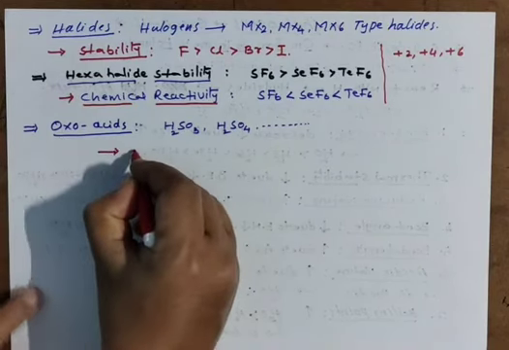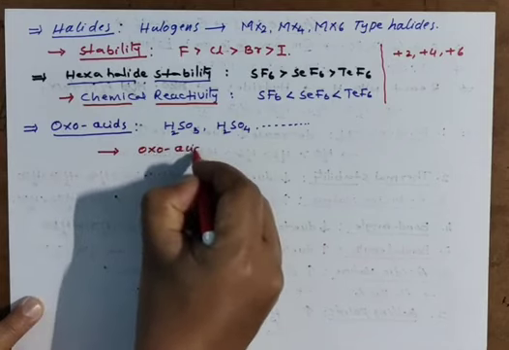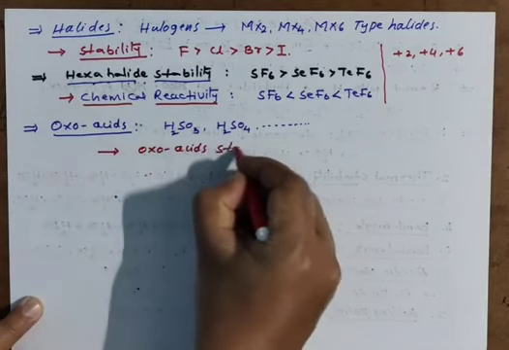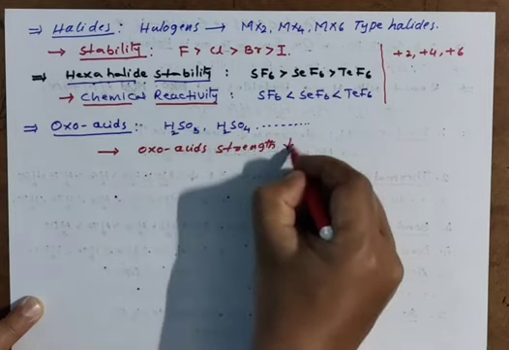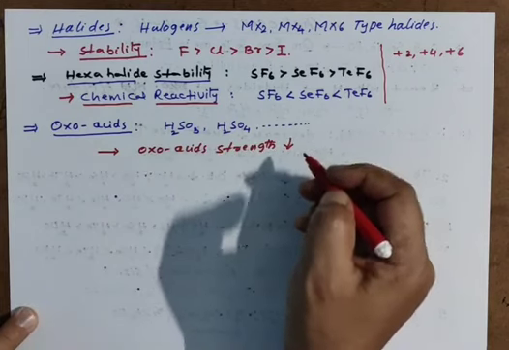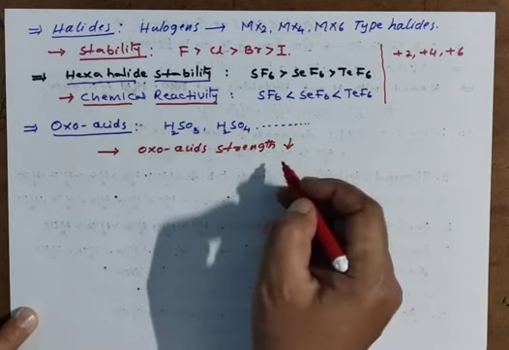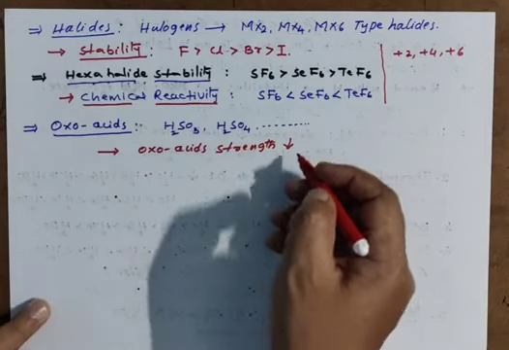Remember, down the group, oxoacid strength is decreasing. Acidic strength, I am giving here, oxoacid acidic strength. Down the group, acidic strength of oxoacids is going to decrease.